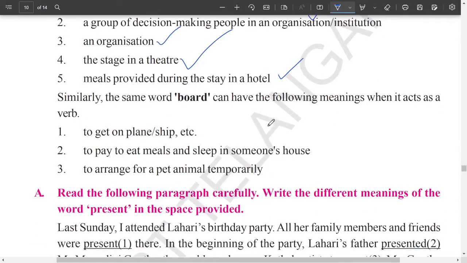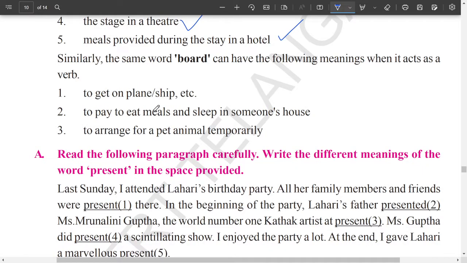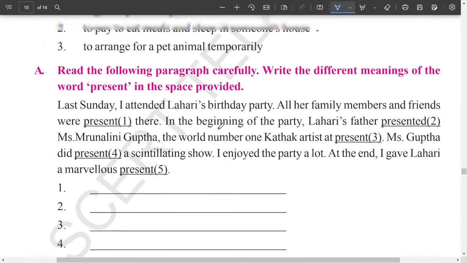Okay. Now similarly, the word board can have following meanings when it acts as the verb. So when board is used as the verb, it has different meanings. What is that? Board a ship or a plane. That means to get into ship or plane. Next, board is to pay to eat meals and sleep in someone's house. Okay, that is called as boarding. Next, board is to arrange for pet animal temporarily. Okay, so when someone arranges for a pet animal temporarily, that is called as boarding. Now this is interesting one.